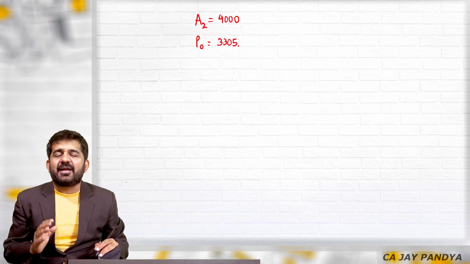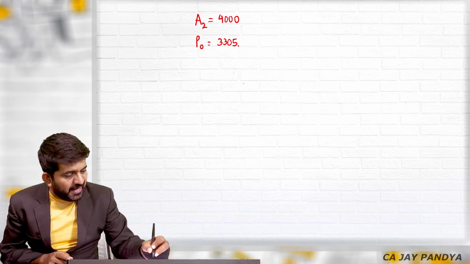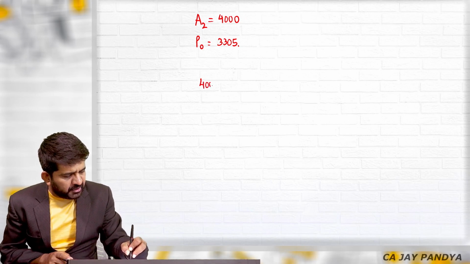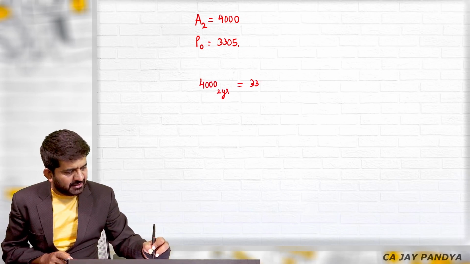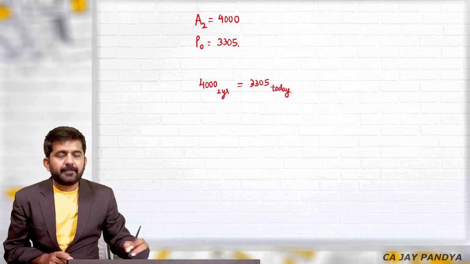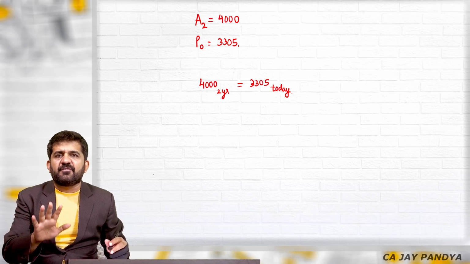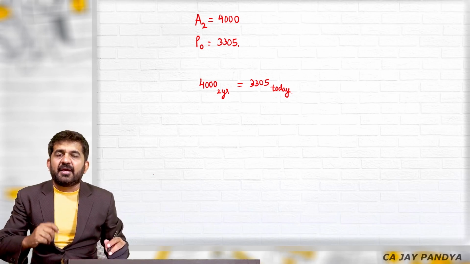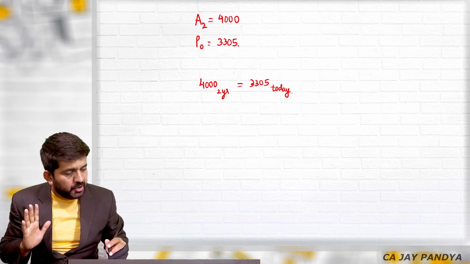Please understand, at 10% rate of return, the value of 4,000 after 2 years is the same as 3,305 today. So what you can purchase at 3,305 rupees today, you will be able to purchase the same thing at 4,000 rupees after 2 years.